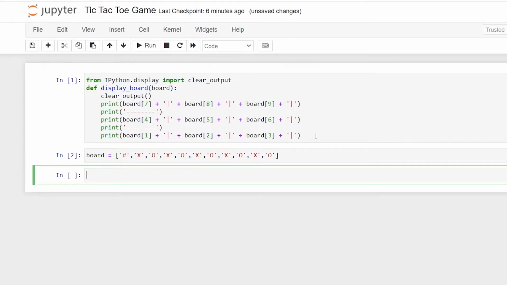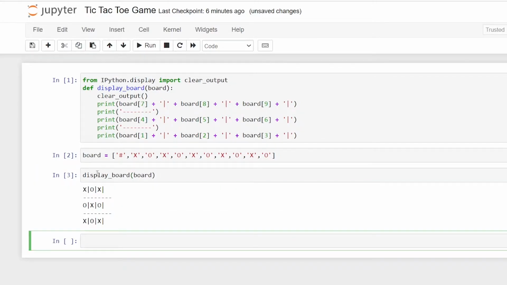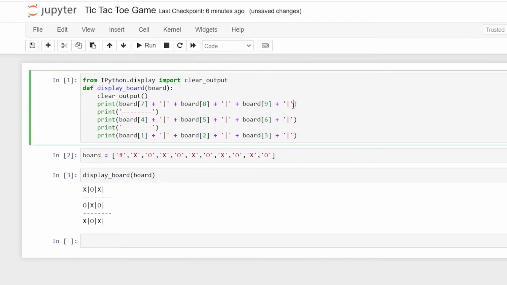Now what we have to do is display the board, so let's type in display board, and it will show you all the elements of the board. So here you can see the elements. Let's just delete these, they're not required.